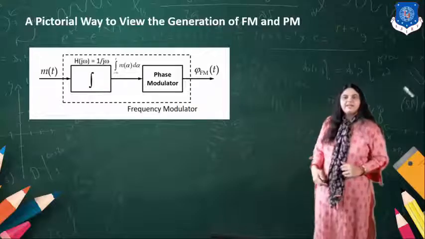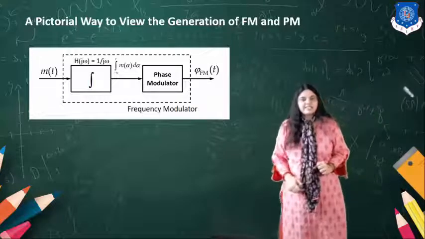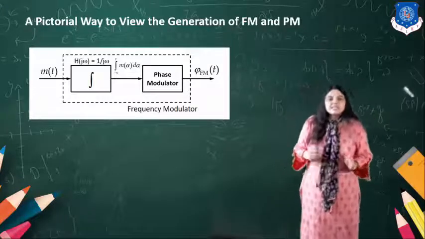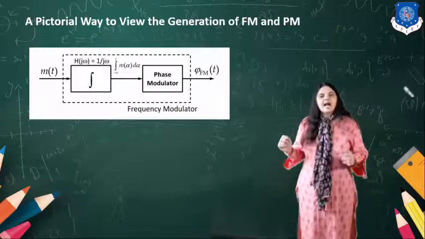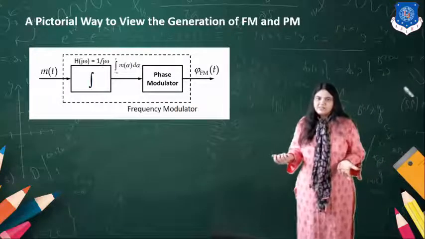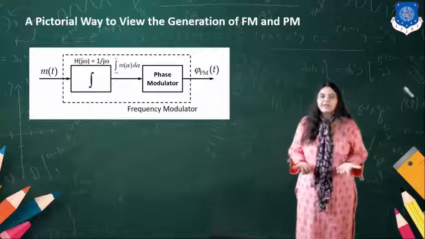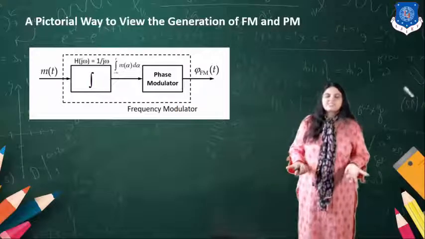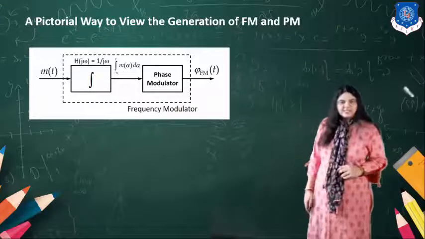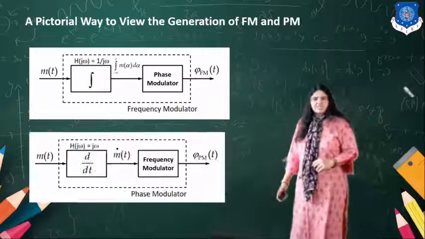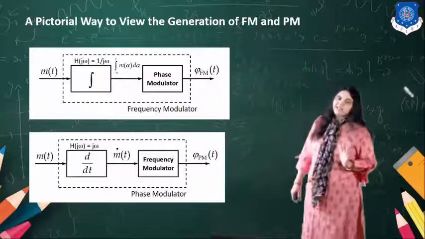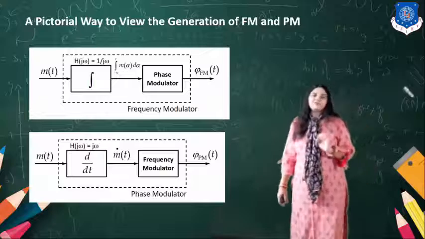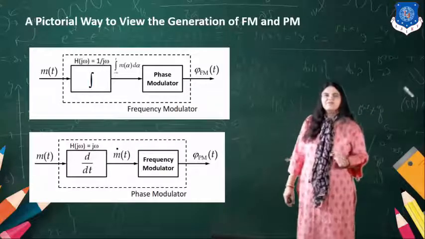We have also discussed earlier that theta is equal to the integration of omega i dt. So when you want to obtain omega, it's the differentiation of that signal. Similarly, in the phase modulator, the modulating signal is applied and differentiated by the differentiator.